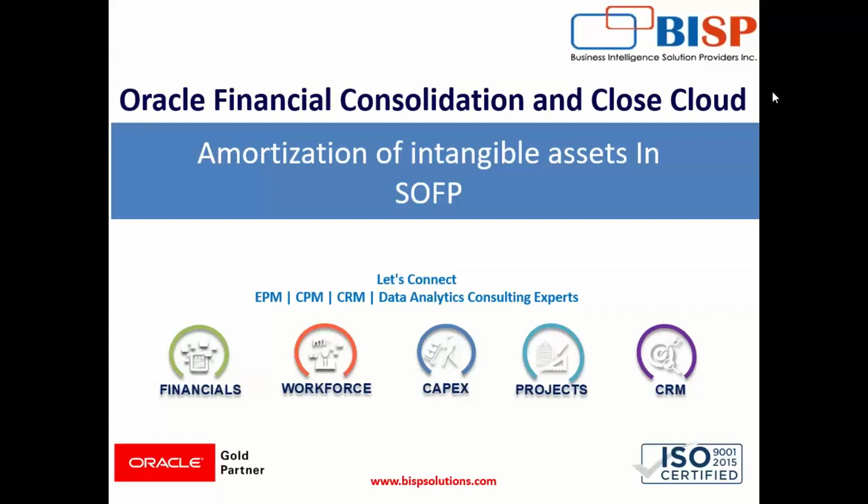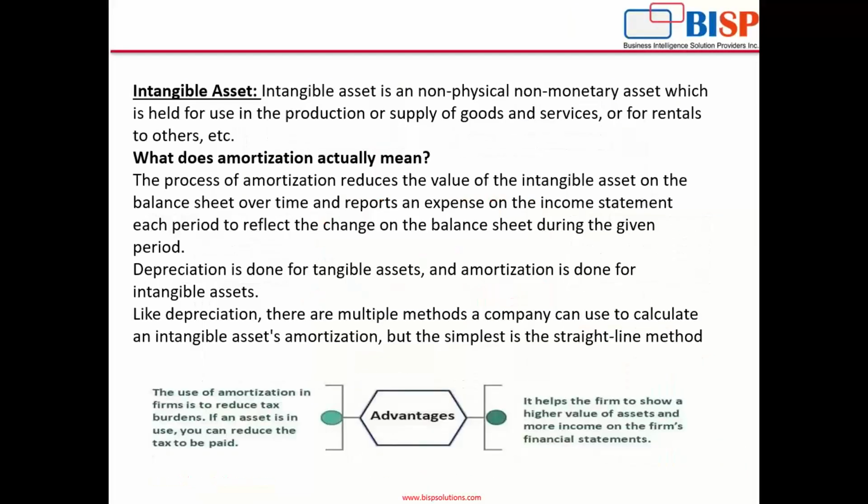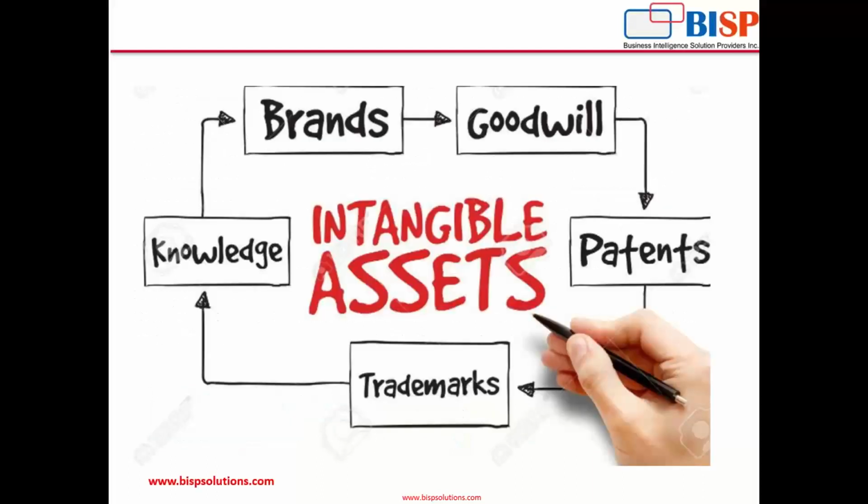So, our today's scenario is amortization of the intangible asset in the statement of financial position. What is an intangible asset? An intangible asset is a non-physical, non-monetary asset which is held for use in the production or supply of goods and services or for rental to others. It means an intangible asset is an asset without any physical substance. These are assets that may not have any physical substance, but they are still a valuable resource for an entity. For example, patent, brand, goodwill, trademark, copyright, knowledge, software, etc.